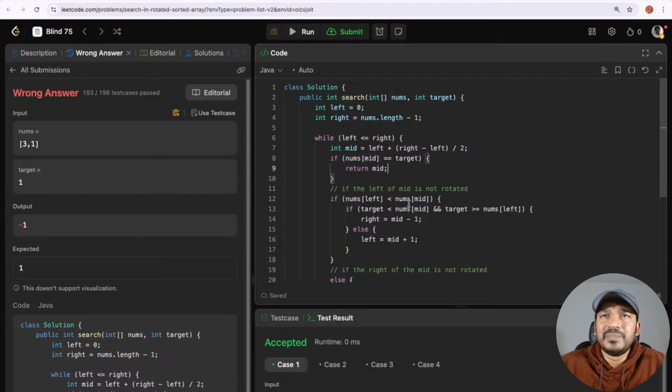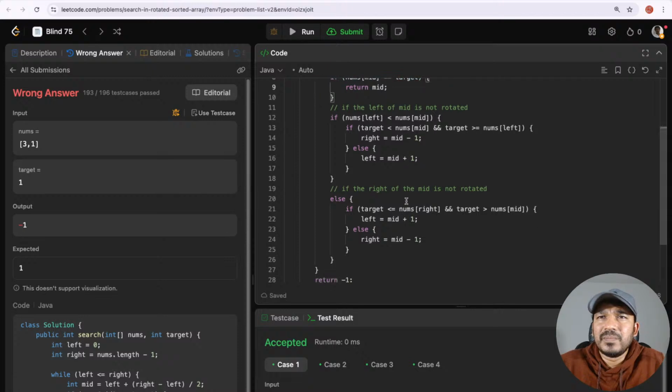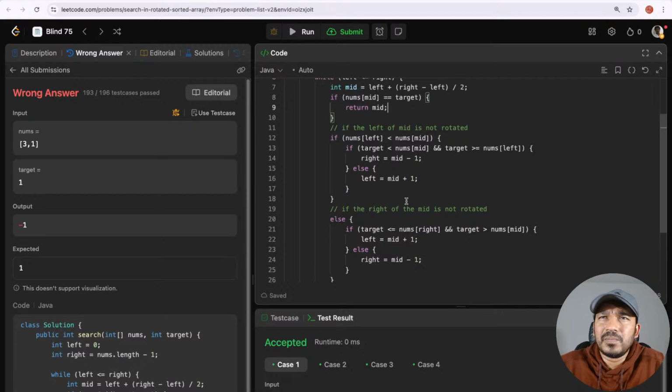Okay, so here I'm checking if nums of left is less than nums of mid, then this side is not sorted. So nums of left is...